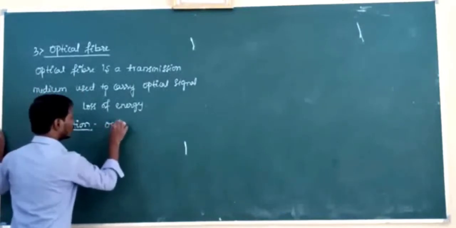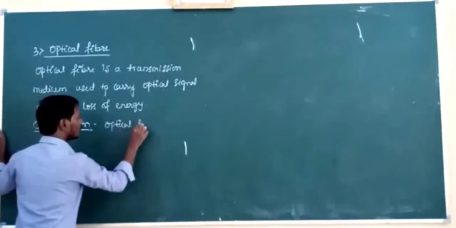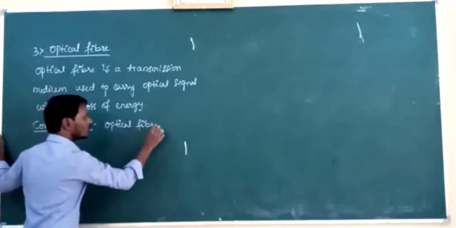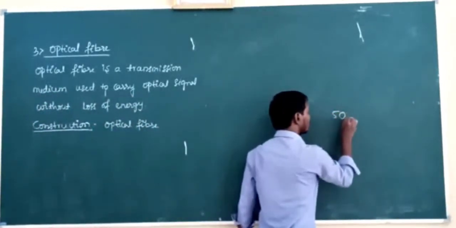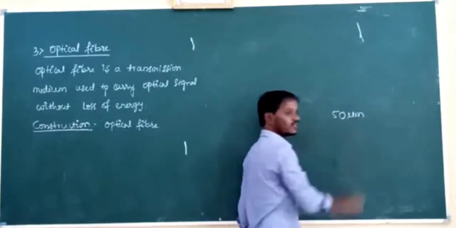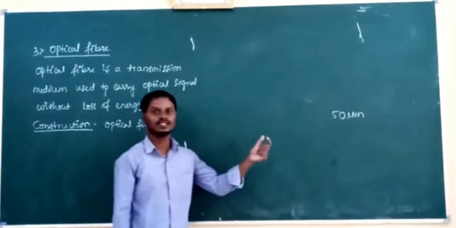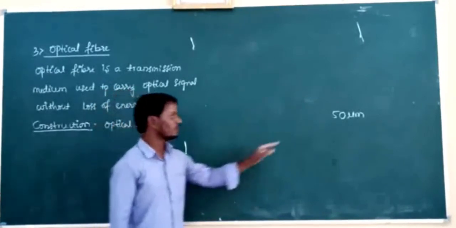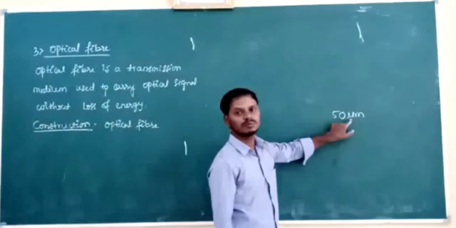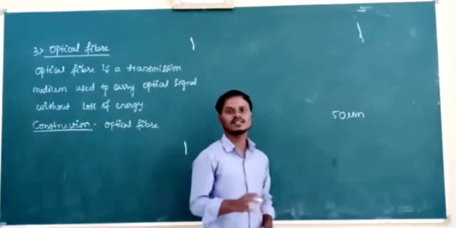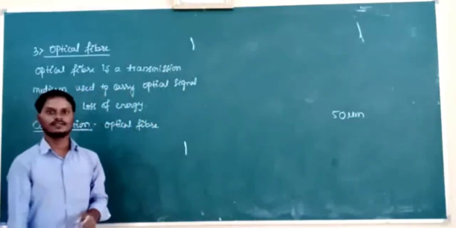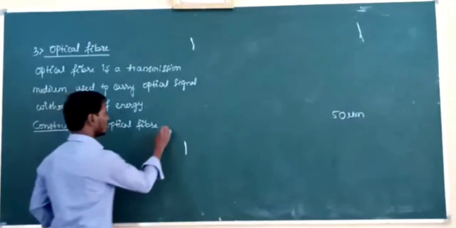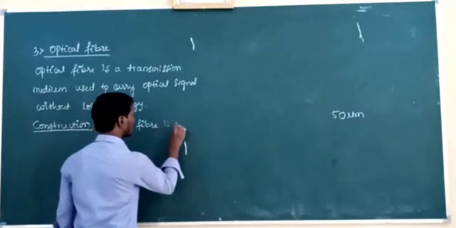So optical fiber is a thin fiber. Its thickness is about 50 micrometer. Thickness of the optical fiber, it is about 50 micrometer. Just imagine what is the thickness. It is very small thickness. Because 50 micro is 10 to the power of minus 6 meter. Means optical fiber is very thin device. Optical fiber is a thin fiber.